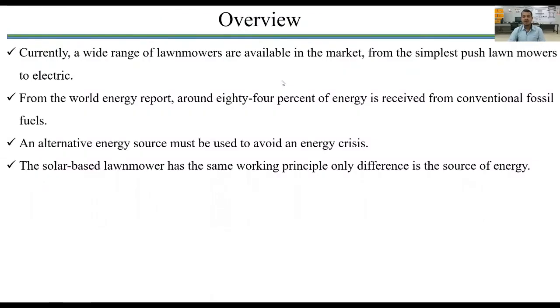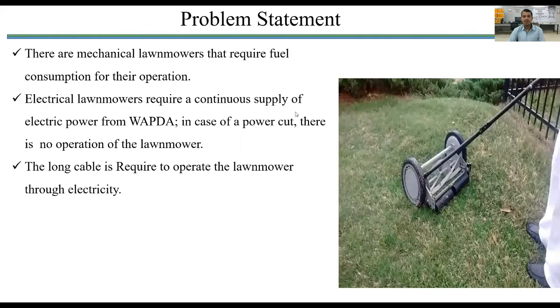Overview. In the market, different kinds of lawnmowers are used, such as mechanical lawnmowers, which use mechanical energy as the source, and electrical lawnmowers, which use electrical energy as a source. From the World Energy Report, it is reckoned that 84% of energy is received from conventional sources, such as fossil fuel. In order to avoid these crises, an alternative path of energy must be used, which is solar energy.